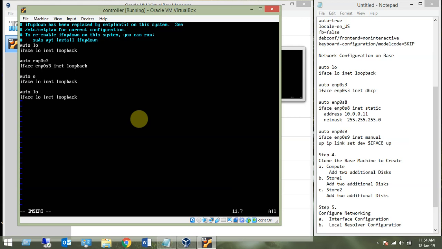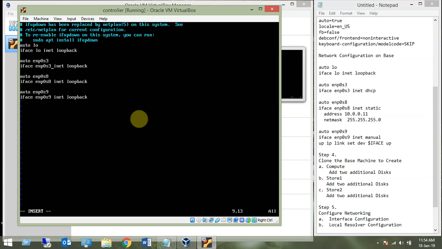Second is enp0s8. Third one is enp0s9. So these are the 3 interfaces.